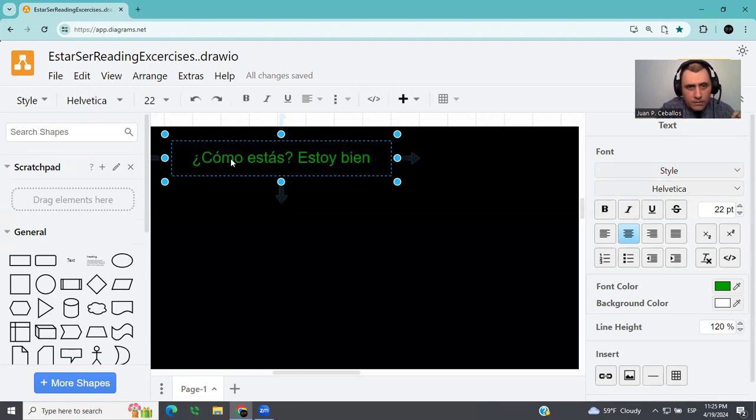Now, ¿cómo estás? This is an interrogative word in second person informal. This is what you use with people you know or you are familiar with. And then you are answering in first person singular, estoy bien. Remember that in Spanish, we omit subjects all the time. So the complete sentence would be yo estoy bien, which in English is I am fine.